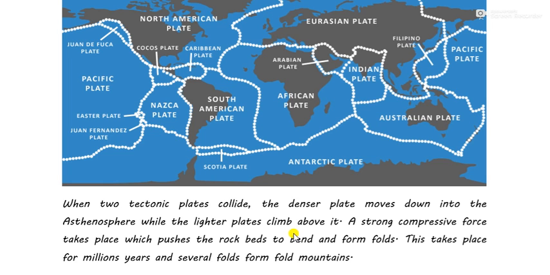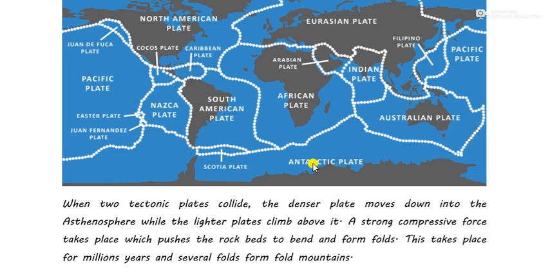What happens? See, the continental crust, which has a strong lateral pressure, moves down into the asthenosphere, and the other crust, which is slightly lighter, climbs above it. The thicker plate moves downwards into the asthenosphere, and the lighter crust moves above it. So a strong compressive force takes place which pushes the rock bed to form folds.